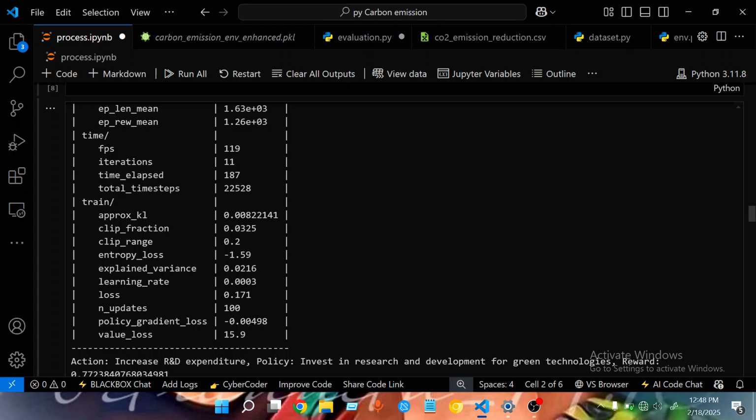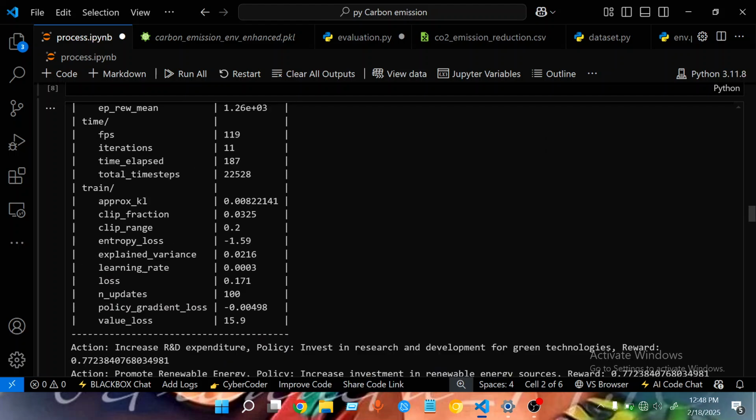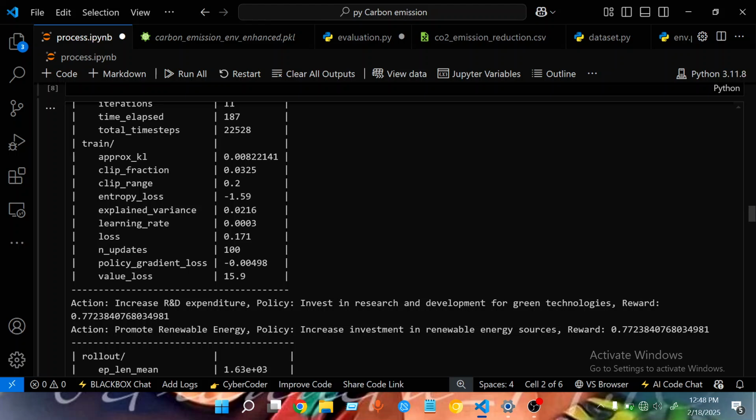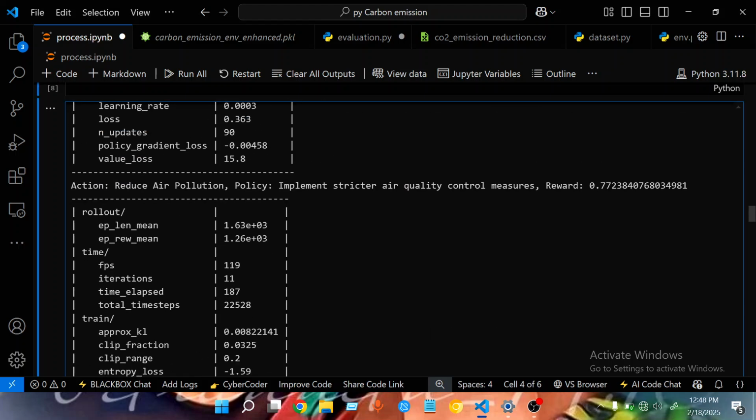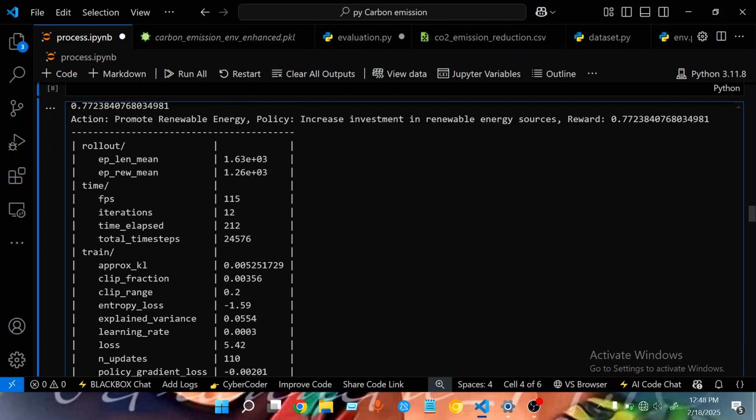It will actually help you. At some point we're getting losses of about 15.9, but irrespective of that loss for the value, we still had a very high reward.